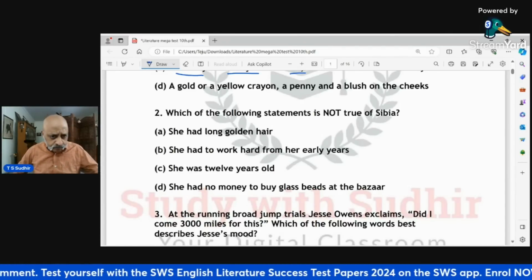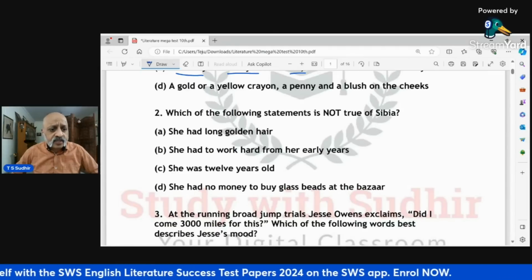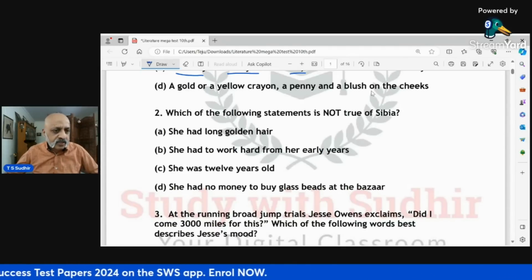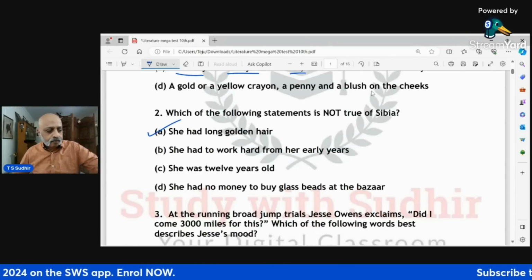She had long golden hair. She had to work hard from her early years. She was 12 years old. She had no money to buy glass beads at the bazaar. This is pretty simple. This is 2A.